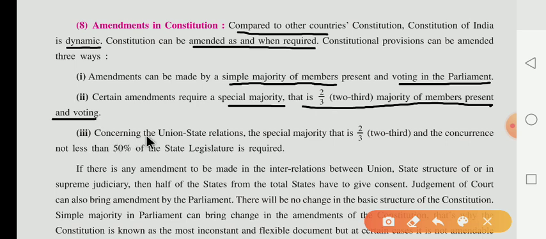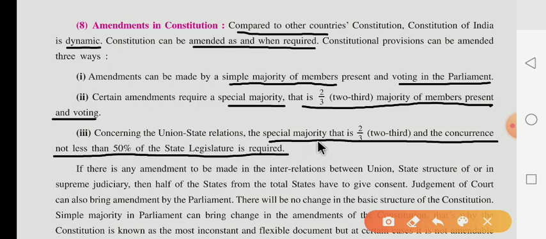Third, concerning the union and state relation, a special majority, that is two-thirds, and the concurrence of not less than 50% of the state legislatures is required. What does this say? Whenever it concerns the union and state relation, it requires two-thirds of the majority, and also not less than 50% of the state legislatures must be present. It means more than 50% of the state legislatures are required.